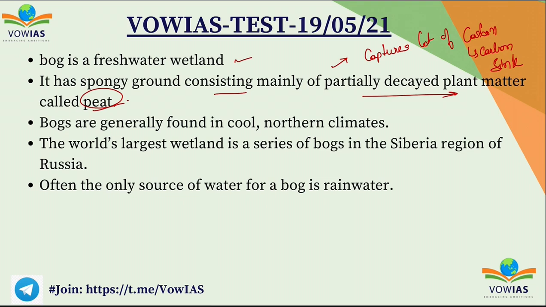So these bogs are generally found in cool northern climates. The world's largest wetland is a series of bogs in the Siberia region of Russia. Often the source of water for a bog is rainwater. So rainwater is the major source for these bogs. Okay? Let's move on to the next question.